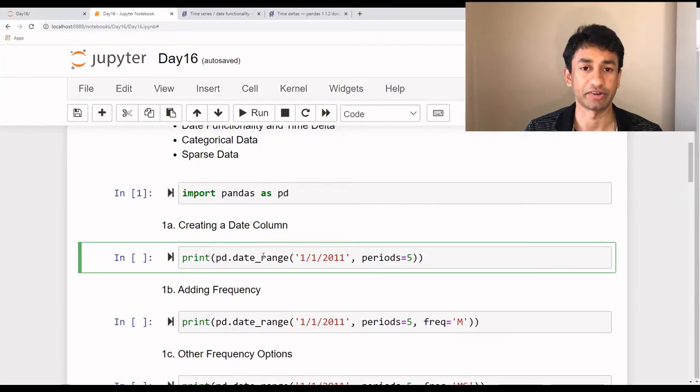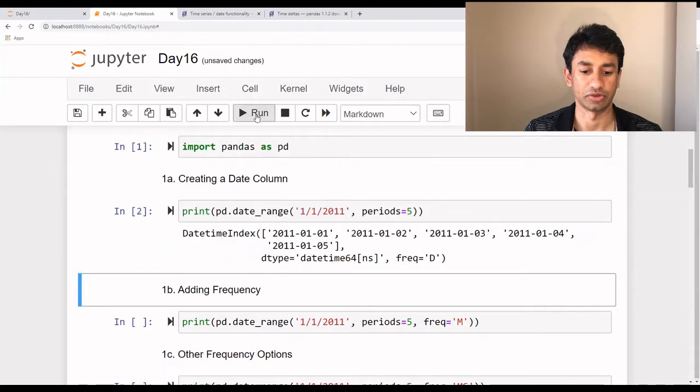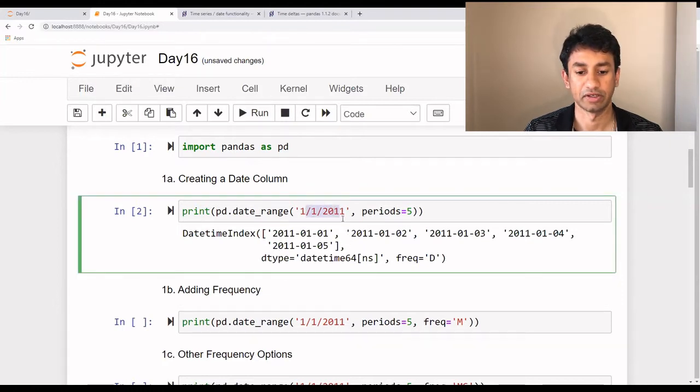We are going to use the date range, and we are going to specify the start date as well as the number of periods that we want to have. So let me execute and show this to you. If you see here, it starts from the date that we have defined and it increments by 1, and we get in total 5 elements.